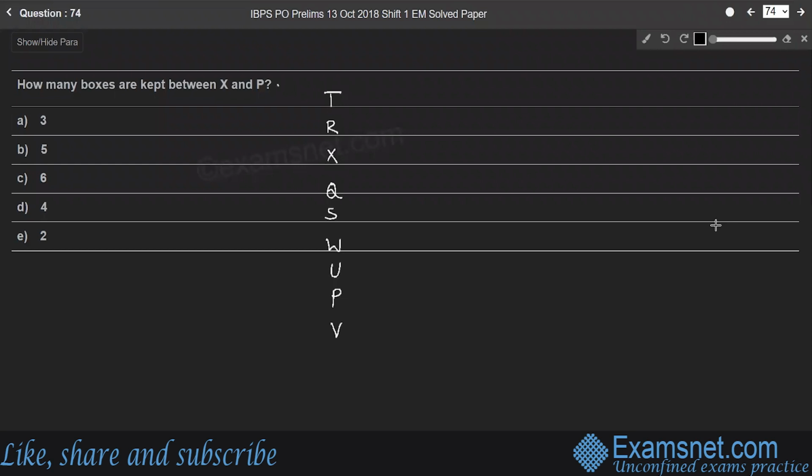Question 74. How many boxes are kept between X and P? Between X and P, see, there are 4 boxes kept, right? Q, S, W, and U. Therefore, option D is the right answer.